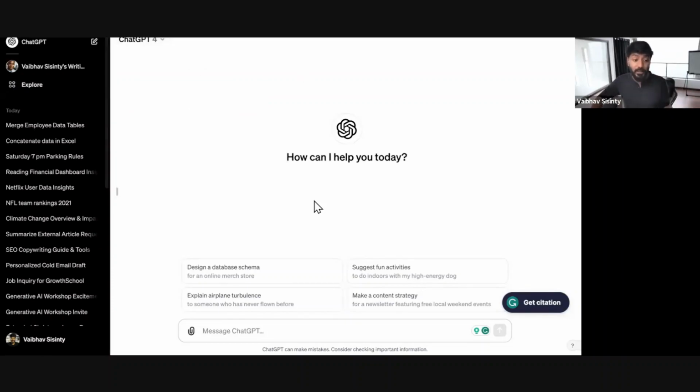Usually the free one is a little faster. So I'm going to stick to the paid one right now. What we're going to do here is a multi-step prompting. It's not one prompt, it's a multi-prompting technique. And what we're going to do here is we're going to give AI a resume. We'll ask AI to go through our resume.